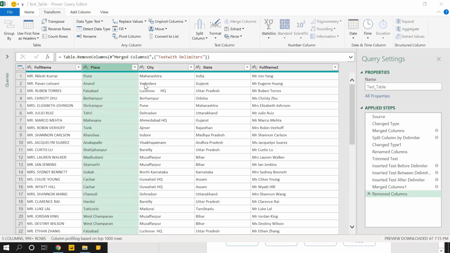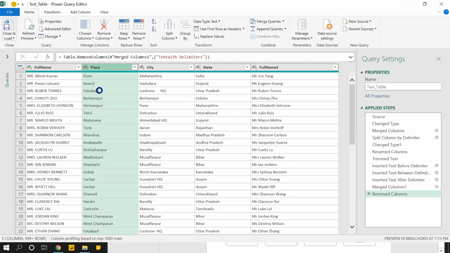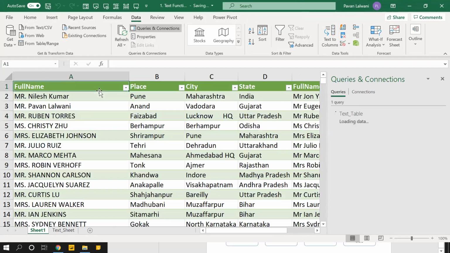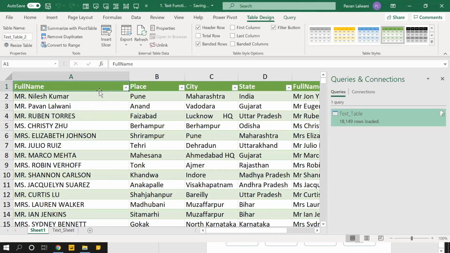Coming back, so this was text function, just to introduce you. But why should you go for Power Query? What is the reason? If you are interested in learning macros, or if you have heard about macros, then nowadays macros is outdated. People are going for Power Query. I'll tell you the reason. Once you clean this data, you can click on the home menu bar and click on this close and load button. Close and load. Okay. If you have heard about ETL tool, ETL stands for extract, transform, and load.